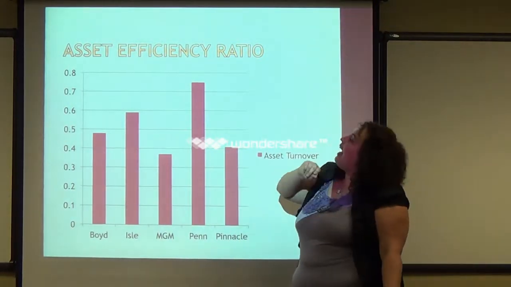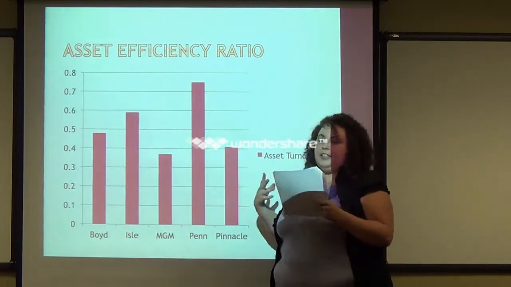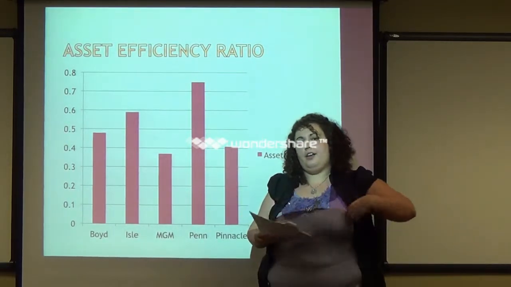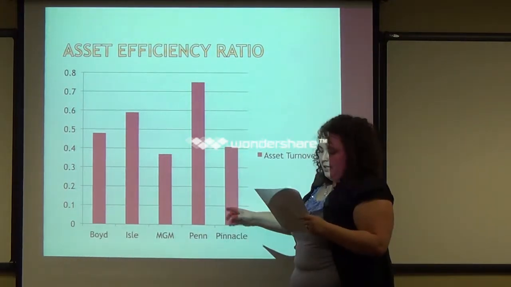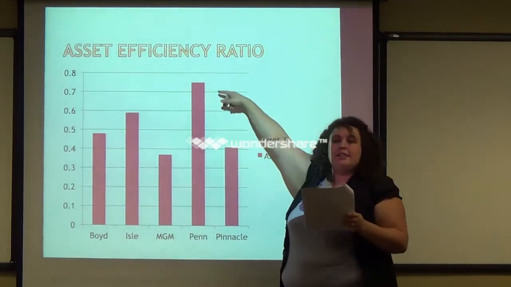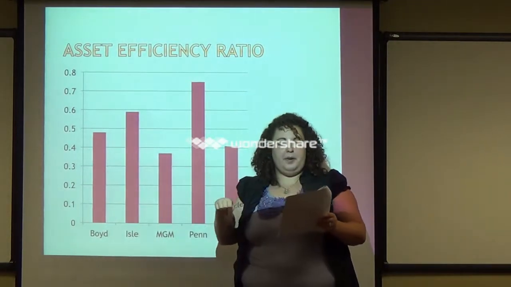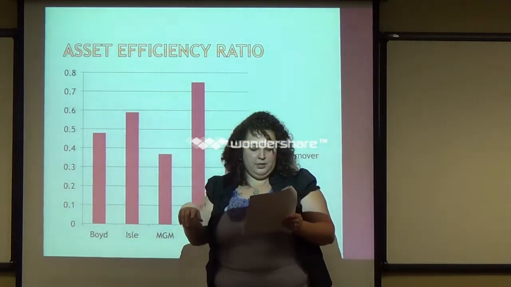Okay, so now we're going to look at asset efficiency and how well they are doing with their assets. How well are they doing selling their assets? Penn National is leading this ratio with a 0.75. This means for every dollar the company spends on assets, they're generating 75 cents in sales.